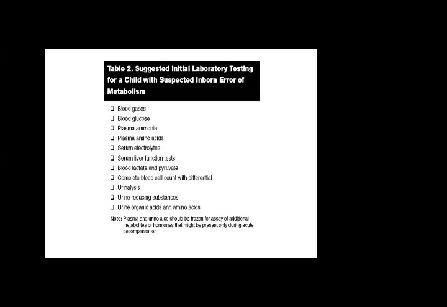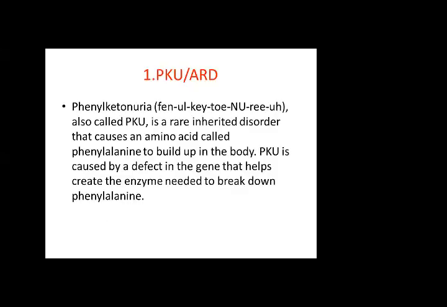So these samples should be frozen. If you are going to refrigerate the sample, you will keep it at minus 180 degrees centigrade. This is just by the way.